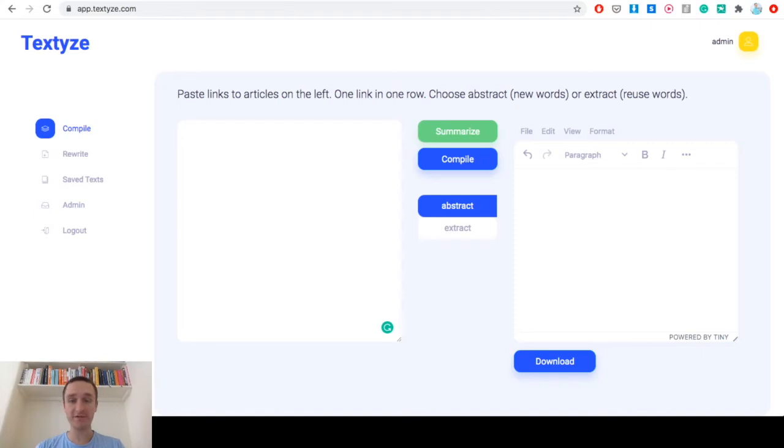And I'm going to start right away with the first screen. If you enter Textyze, you can register right now for free. We are in free trial and you can use it as much as you want. You will be able to see this screen.